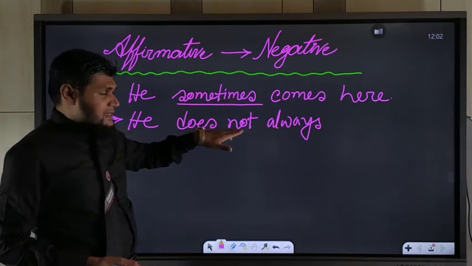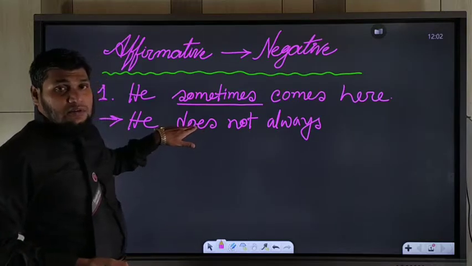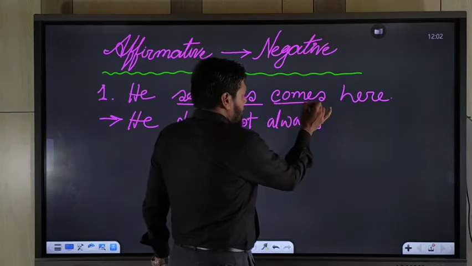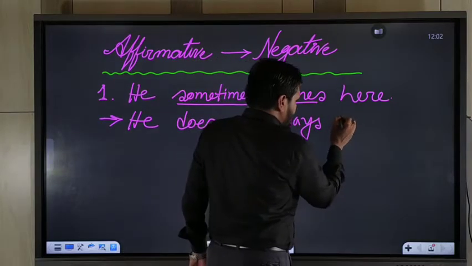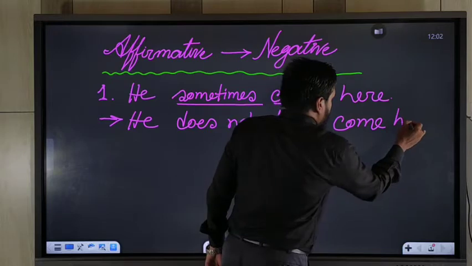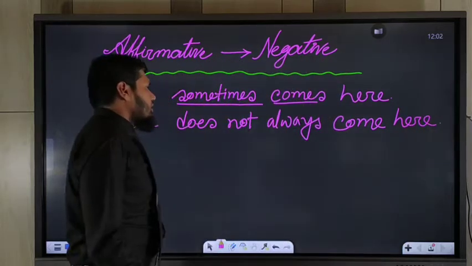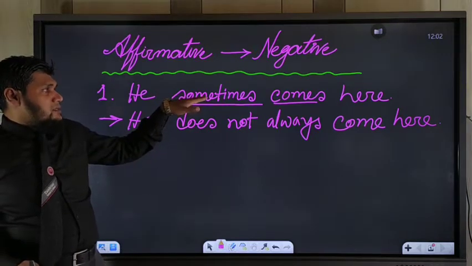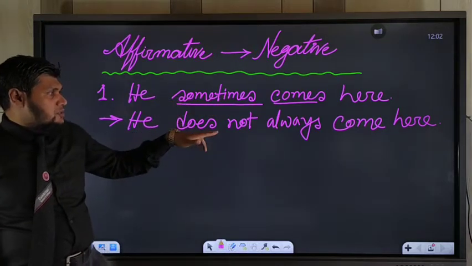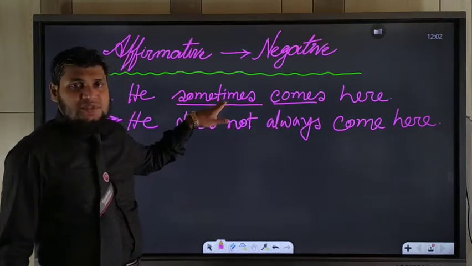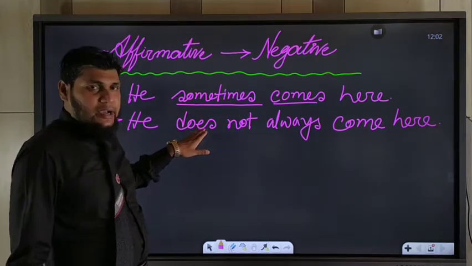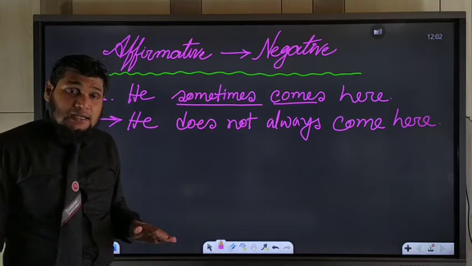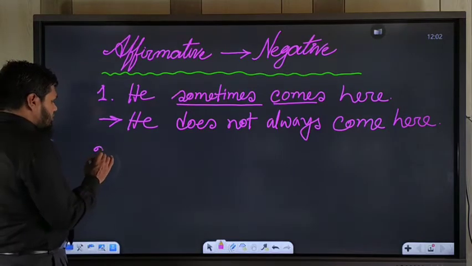So to make it negative, you should use the auxiliary verb, and then the main verb in its present form: come here. Understand? So if you want to change affirmative to negative, and you have sometimes in the affirmative sentence, you should use not always instead of sometimes, and then an auxiliary verb according to the tense of the sentence. Understand? Next, number 2.